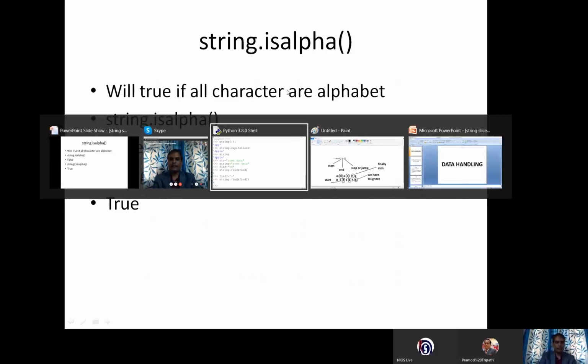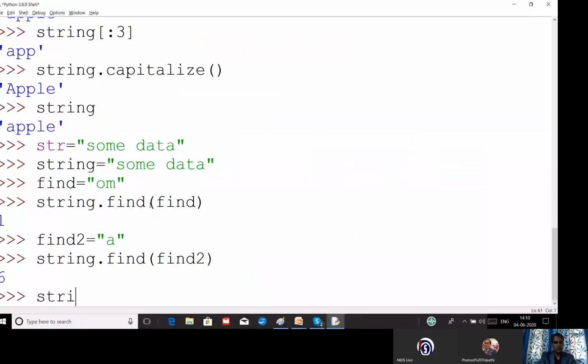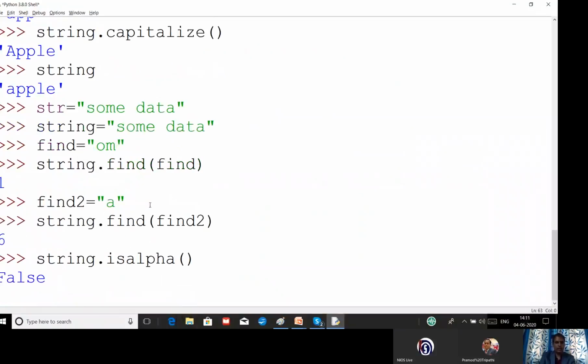Suppose I have given string dot isalpha, and I am getting false. Please check it again.